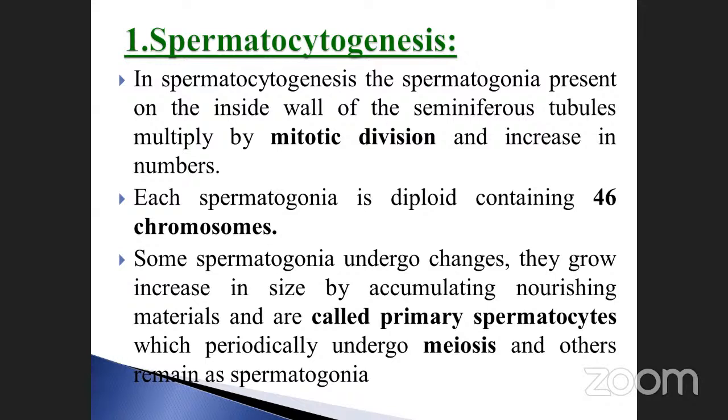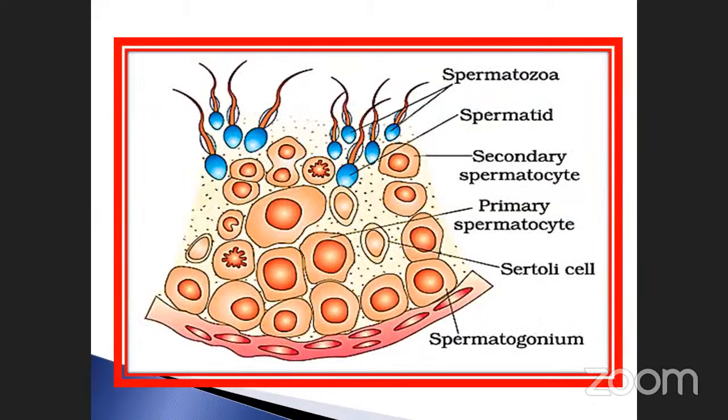Okay, first one cell also enters into the spermatocytogenesis. See here, this is called a spermatogonia. This is the mother cell for the production of sperm. This one is called the primary spermatocyte. This one is called the secondary spermatocyte. So these two are very, very important. This is called a spermatid, and this is called a spermatozoa. This is the well-developed spermatozoa.